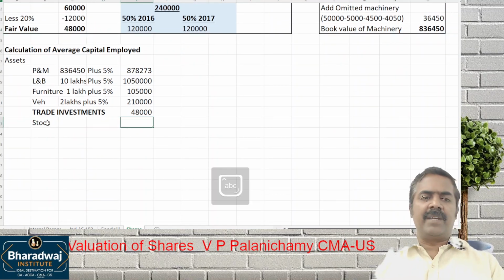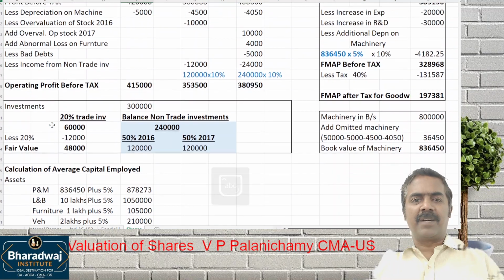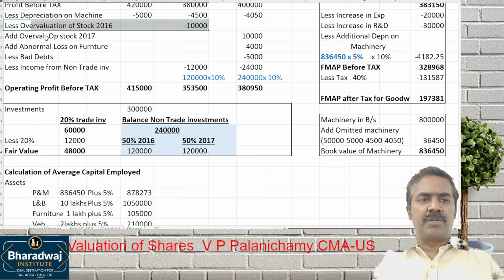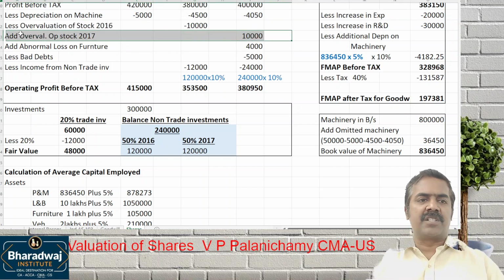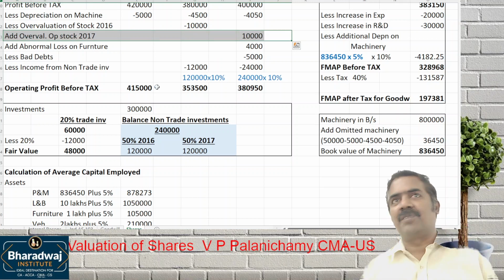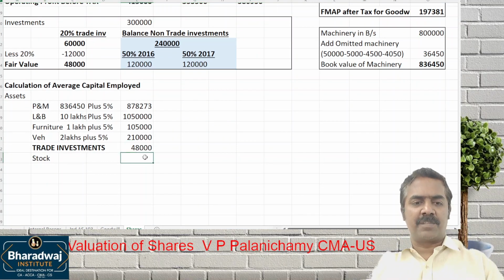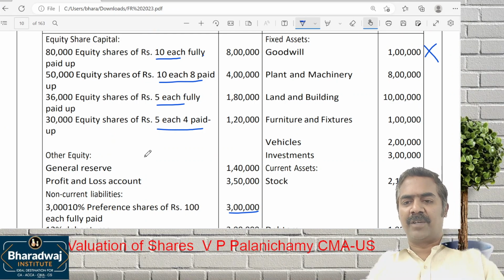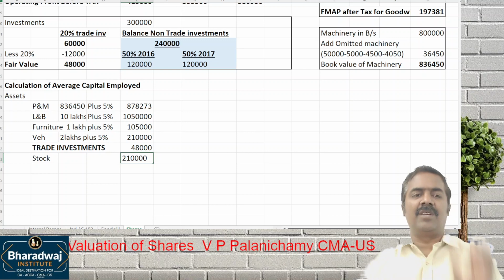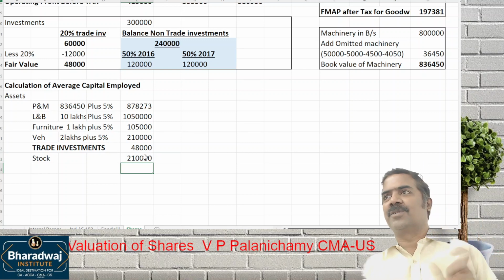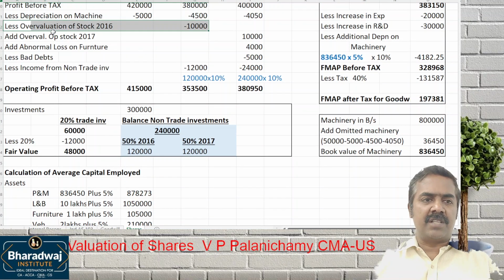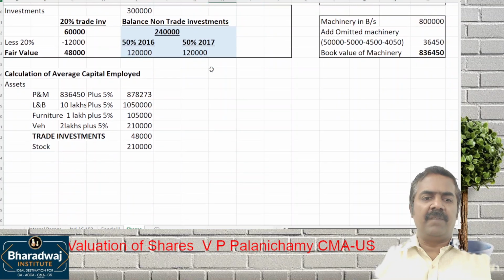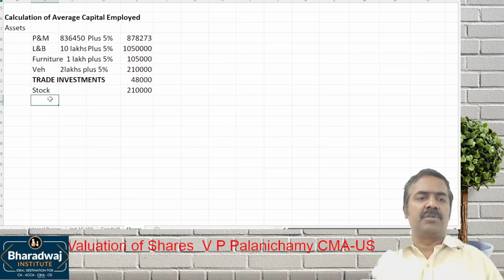Stock. Will you make an adjustment for stock? No. Please remember, closing stock of 2016 became what? Opening stock of 2017. This adjustment is for opening stock of 2017. Is it anything to do with closing stock of 2017? No. Sometimes students make an adjustment thinking that the closing stock is also overvalued. How much? 2,10,000. They have given it in a misleading way. 2,10,000 minus 10,000, like that people will do. Please remember that closing stock of 2016 became opening stock of 2017. That is not related to closing stock of 2017. Next. Debtors.